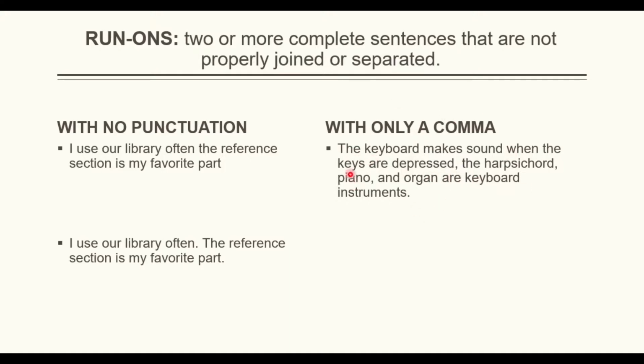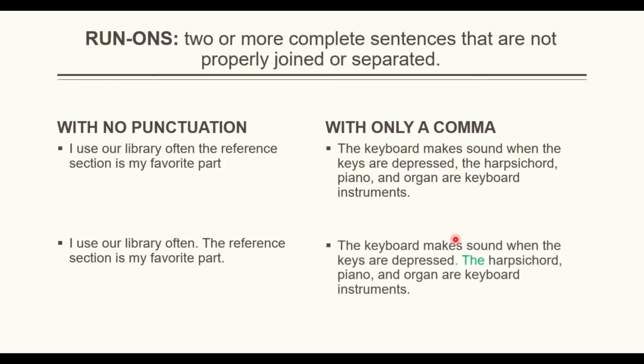Take a look at this sentence. It says, "The keyboard makes sound when the keys are depressed. The harpsichord, a piano, and organ are keyboard instruments." The first one, "The keyboard makes sound when the keys are depressed," here I need a period because the other sentence is another topic. It's talking about something truly different. So now I don't need a lowercase, I need a capital letter, and obviously the period.